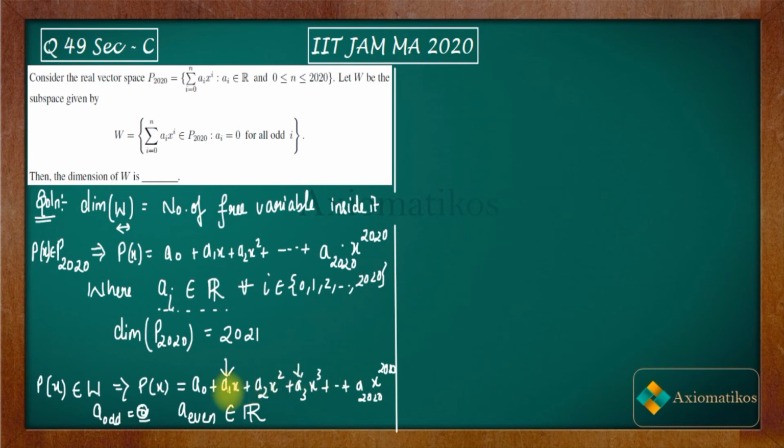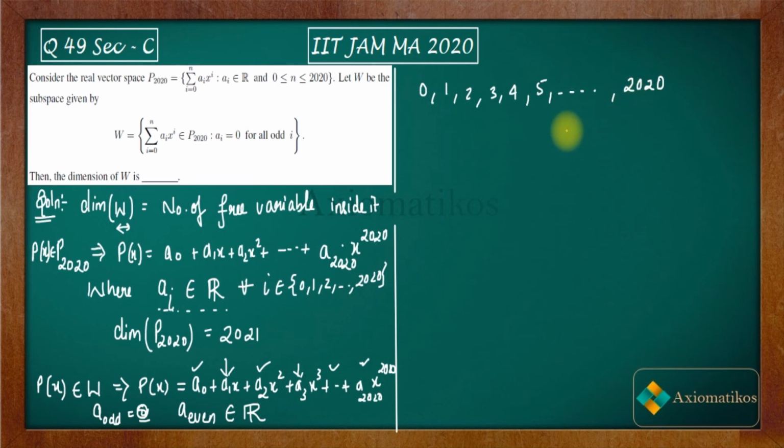So this time you have to count a0, then a2, then a4, and of course a2020 and all the even numbers in between them. So what you actually have to calculate, if you have this list of numbers with you, is how many even numbers are inside of it.